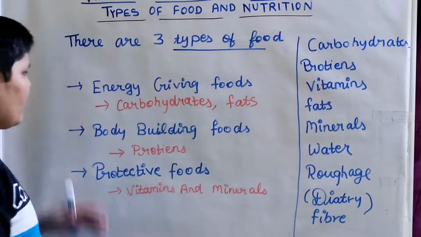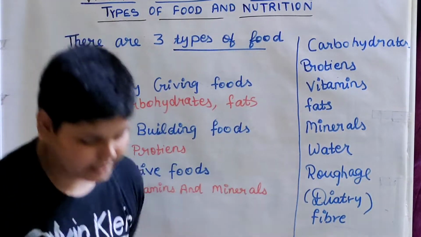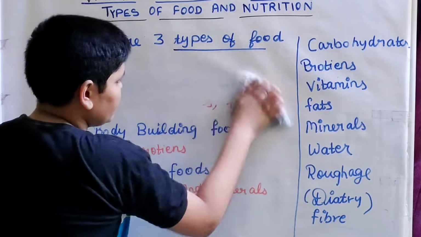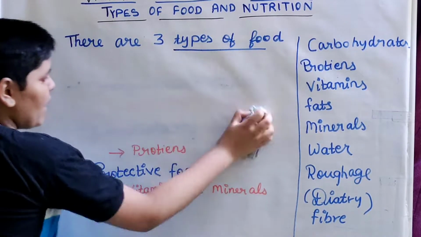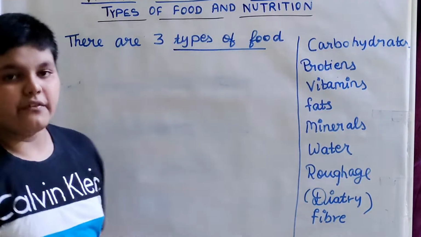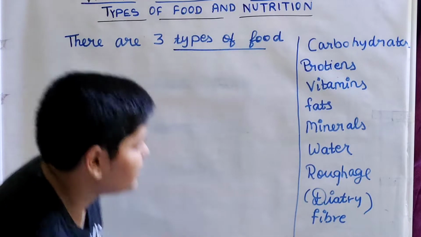Now we'll be learning about each and every group in detail. So let us see the first one, that is energy giving foods. So what are energy giving foods? As the name suggests, energy giving foods are the foods which give us energy.